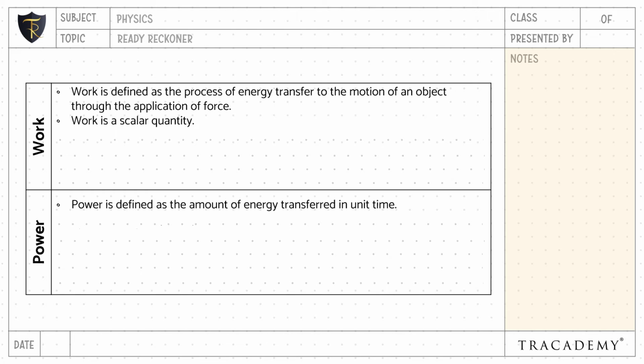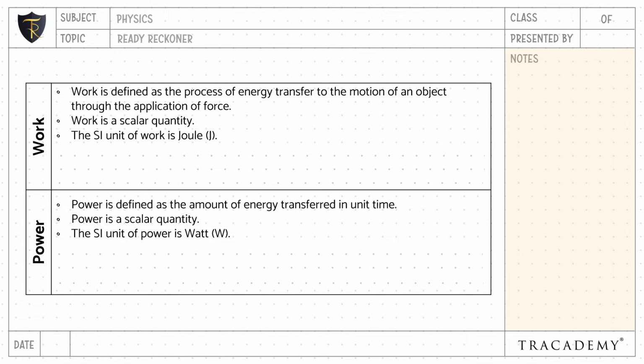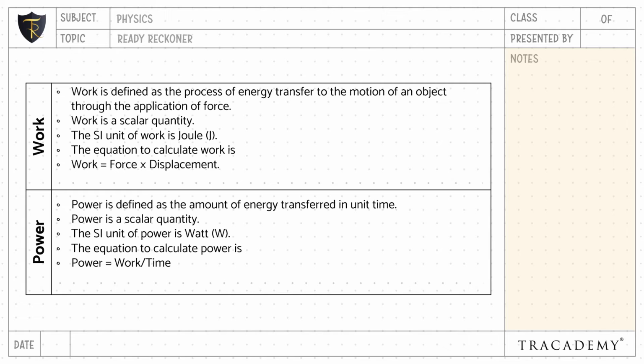Work is a scalar quantity, whereas power is also a scalar quantity. The SI unit of work is joule, whereas the SI unit of power is watt. The equation to calculate work is equal to force into displacement. The equation to calculate power is equal to work divided by time.